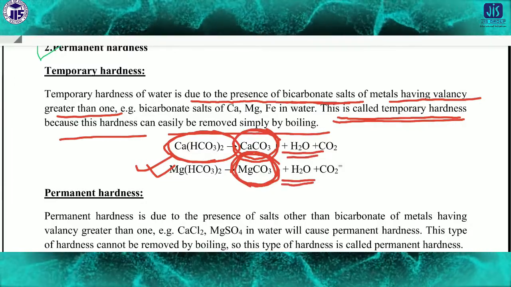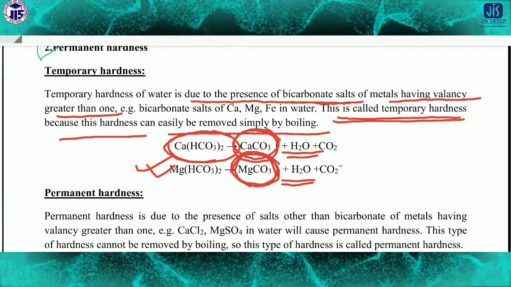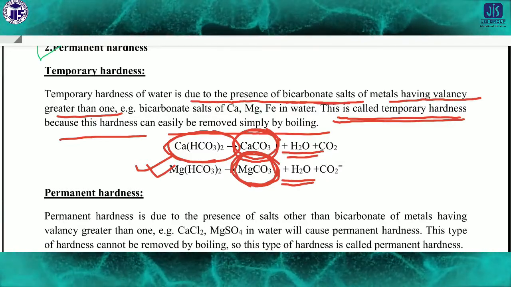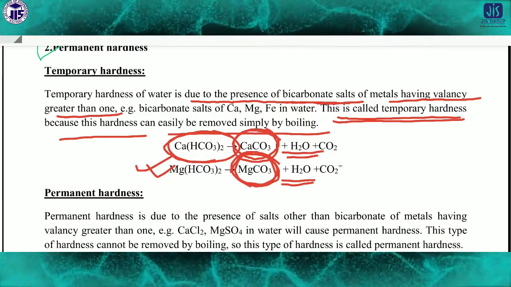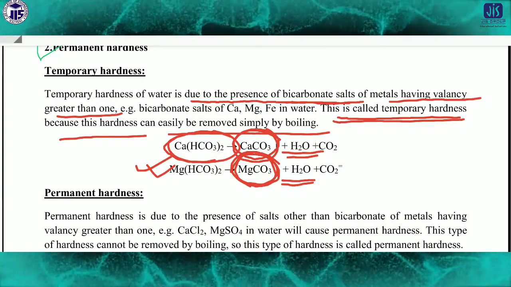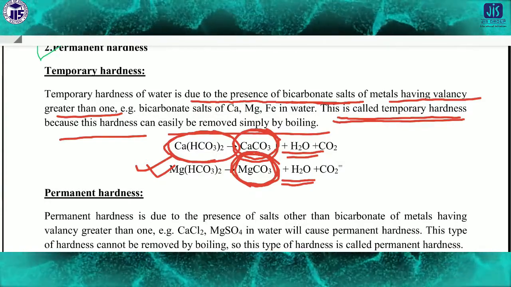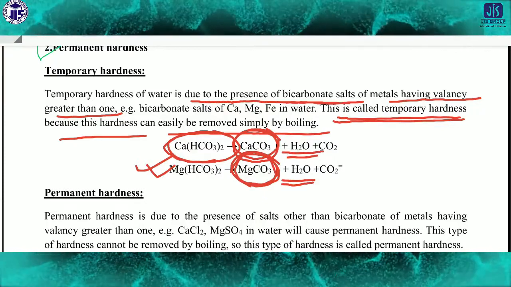Okay, so in this way you can remove the temporary hardness very easily, and for this reason it is called the temporary hardness. You have to keep in mind which ions are responsible for the temporary hardness. That means the bicarbonate ion is mainly responsible for the temporary hardness.